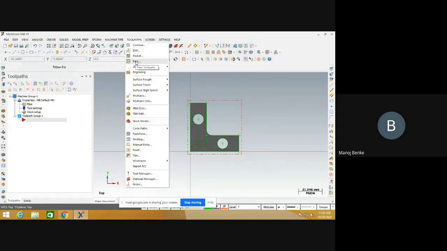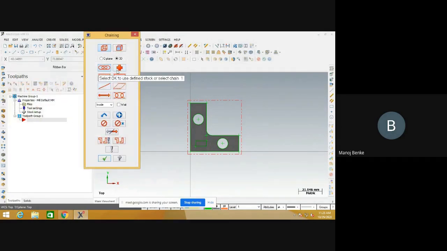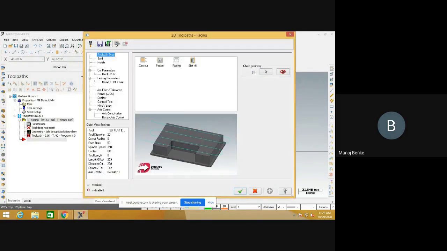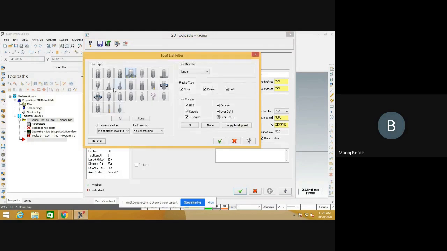So the first operation is facing. Select the face operation, then click on the done button, and then done again. Now select a proper tool from the tool library. Click on the filter button. These are different tools like end mill tool, facing tool, counter bore tool, countersunk tool. These are the variety of tools. You can select the facing tool from the tool library and click on done.